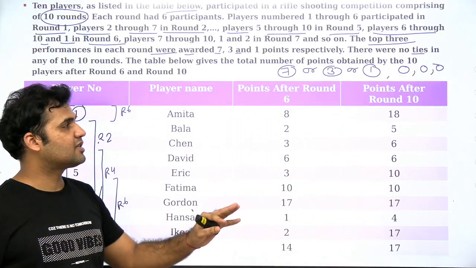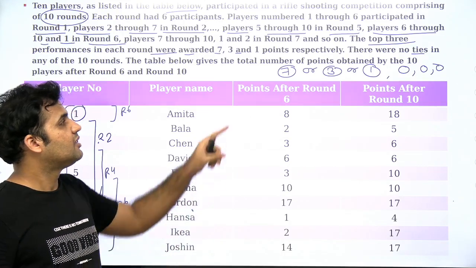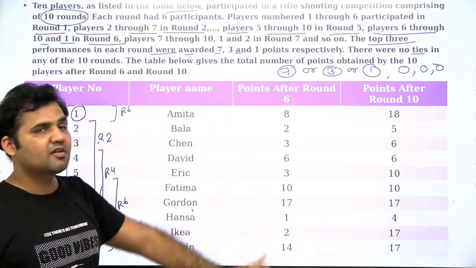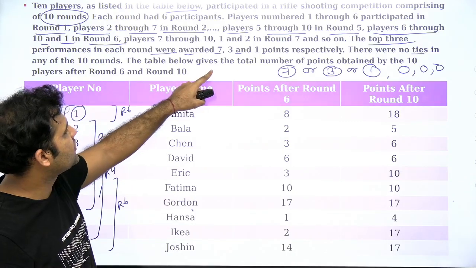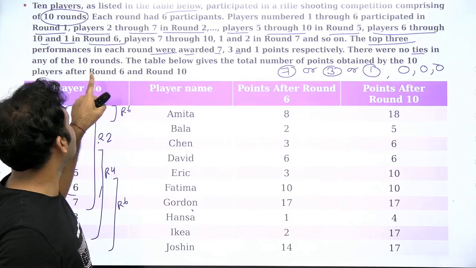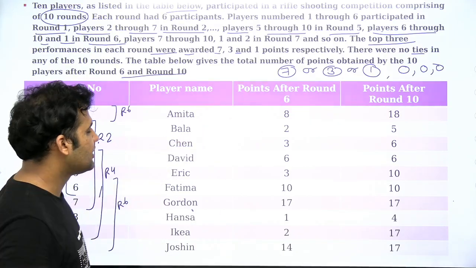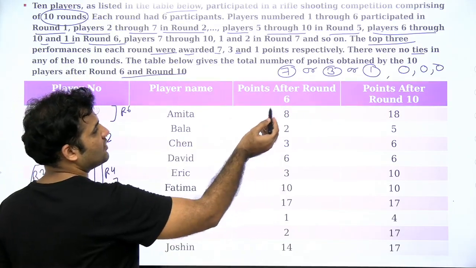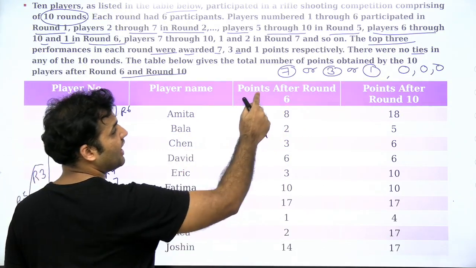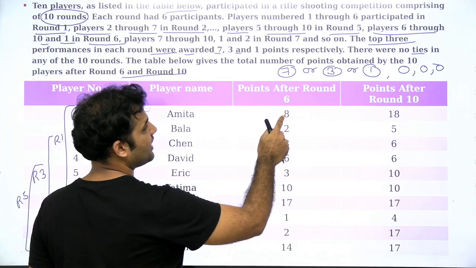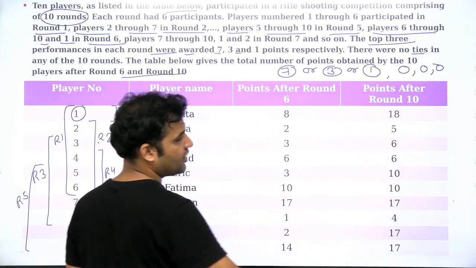So the remaining players, because we have 6 participants in every round, 3 will be getting these 3 scores and the remaining will be getting a score of 0. Okay. The table below gives the total number of points obtained by the 10 players after round 6 and round 10. This table tells us the points of each and every player, right? These are the names of the 10 players and they have the points after round 6 given in this third column, and the points after round 10 are given in the fourth column.